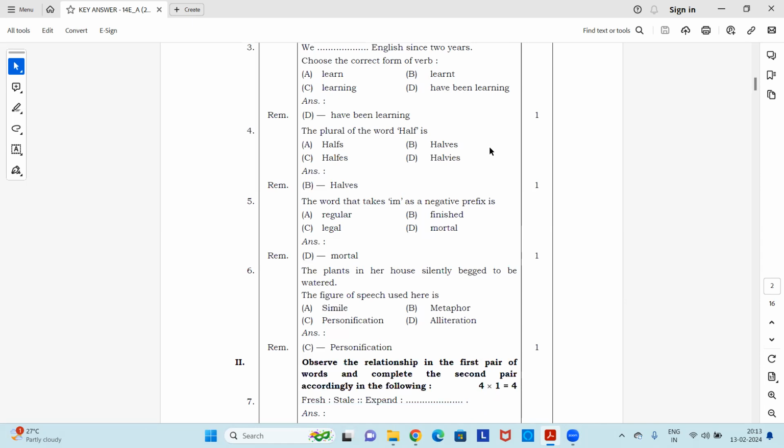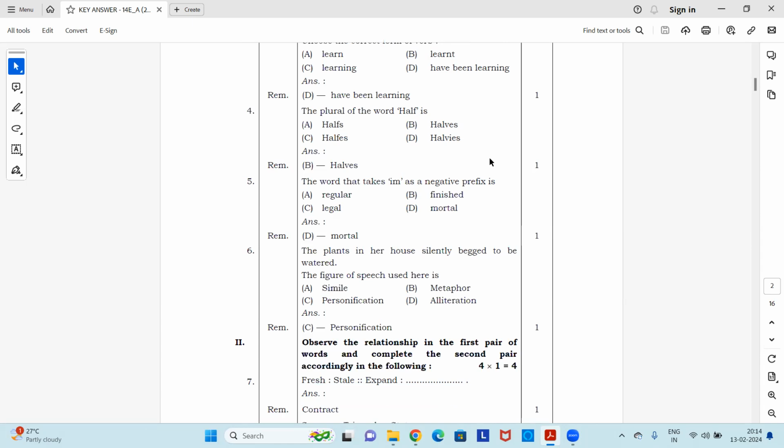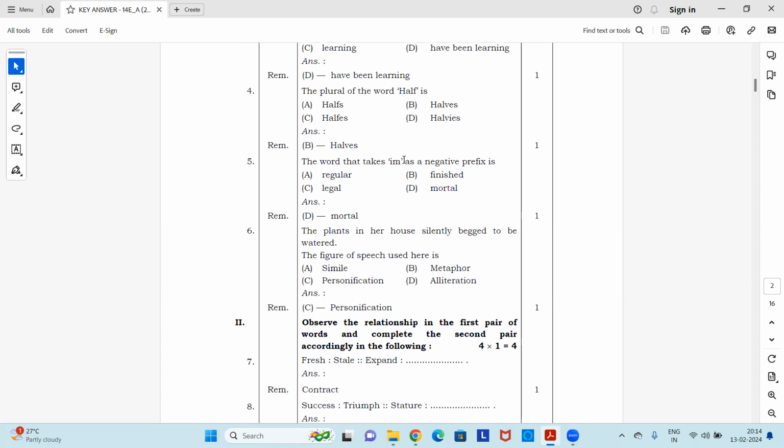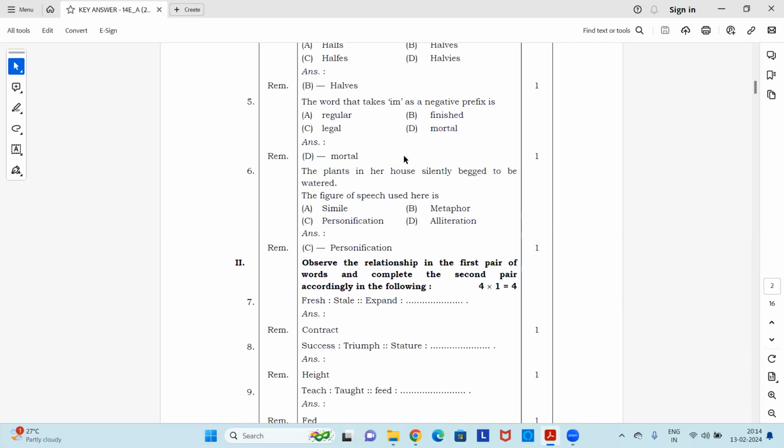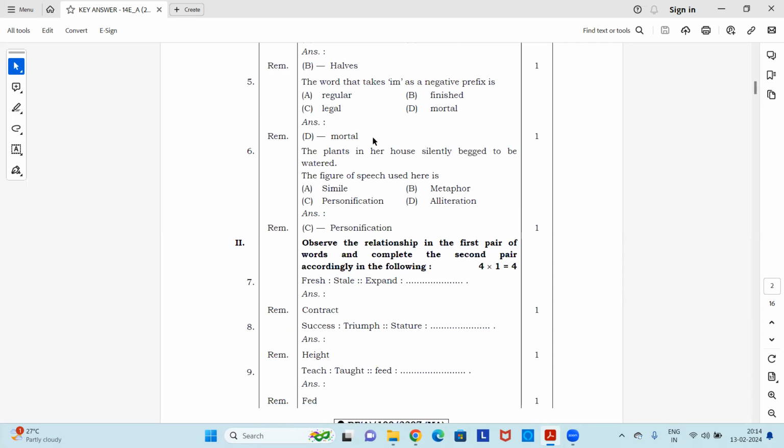Okay, next, the fourth question. The plural of the word half is halves, halves, halves, and halves. Here both pronunciations are the same, but the spellings are different. So kindly observe it. And then option B is the right option, halves. Next, question 5. The word that takes im as a negative prefix is regular, finished, legal, or mortal. And the right answer is mortal, because you usually use immortal with this word.